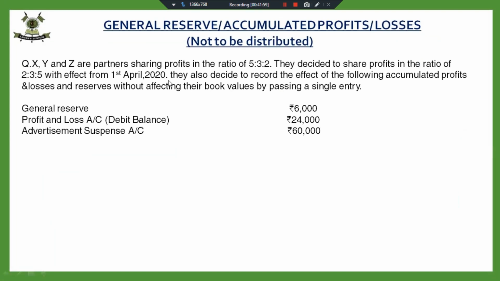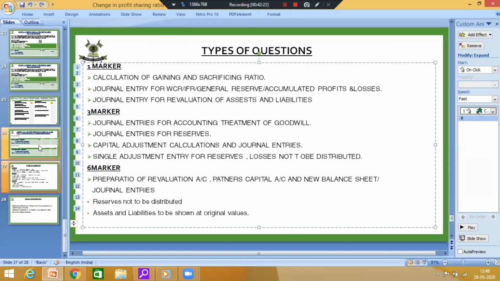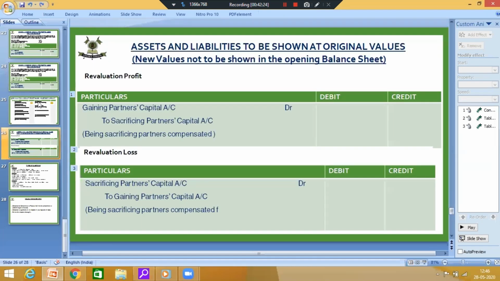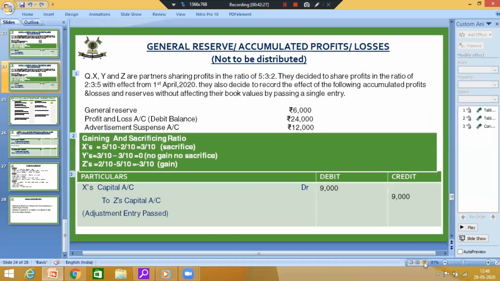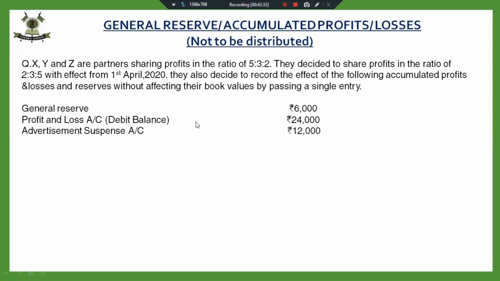Fine. The gaining and the sacrificing ratio is same. Figures are same. Now here, the negative figure is greater. Let it remain the same. Let it be profit and loss account. Yes, this is profit and loss account, debit balance. Now I have taken profit and loss account, debit balance.